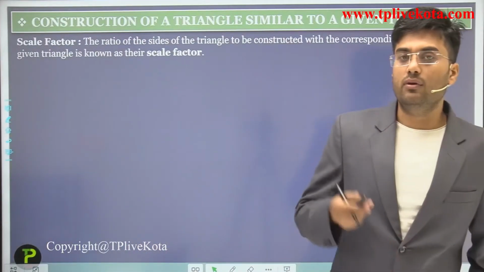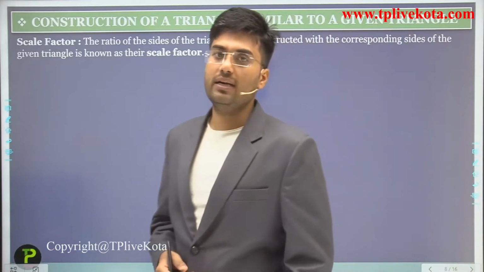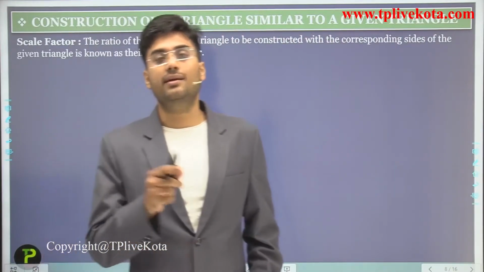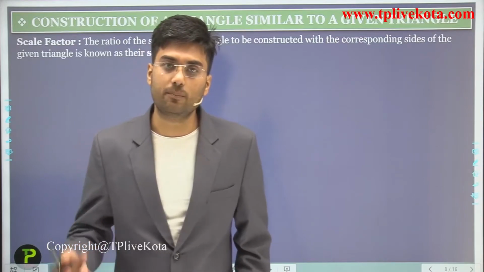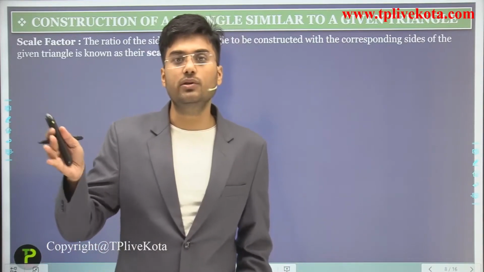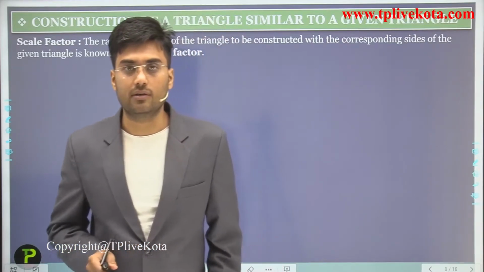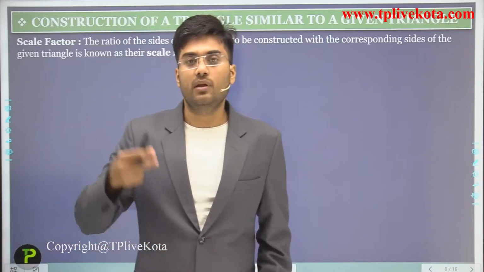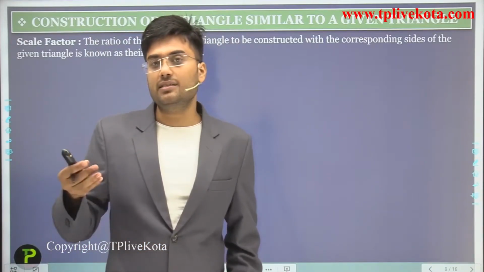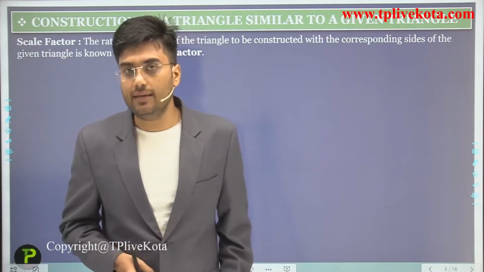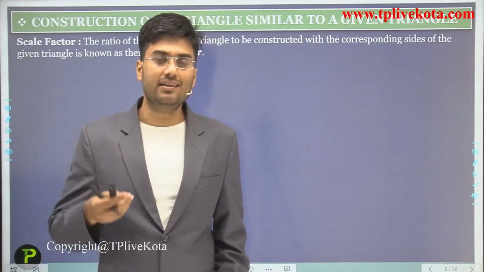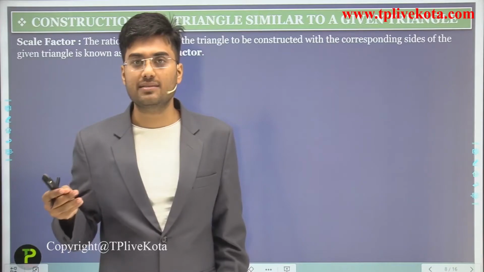Students, if two triangles are similar, then their corresponding sides should be in proportion, and that ratio is known as scale factor. Clear? So if we represent this scale factor as m divided by n, then sometimes m is greater than n and sometimes m is less than n.